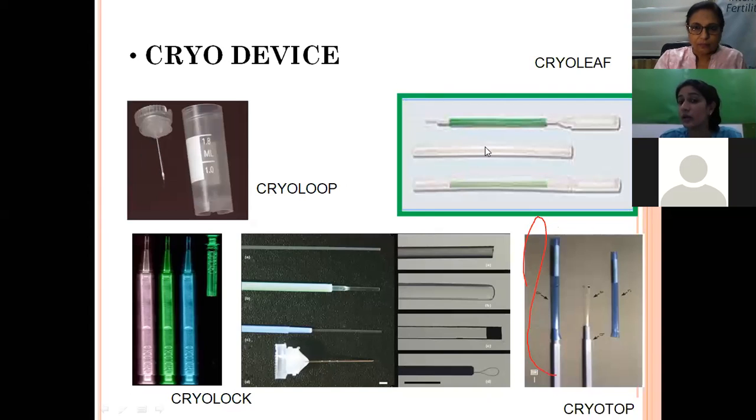Similarly, this is a cryo leaf. This is a little bit space consuming because its diameter is a little bit higher compared to a normal cryo loop. So it is in this position that we load the embryos. Similarly here, these are different diameters. These are the different devices. All these are cryo devices, but you can see the differences, and it depends upon the embryologist which cryo device they use, and you have to store it in liquid nitrogen. So these are some of the main consumables that we use in an andrology and an embryology lab.